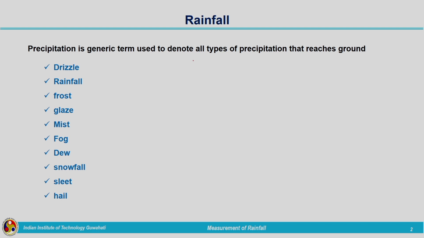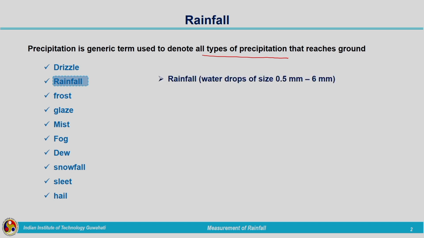So, that is the precipitation we have seen. It is the generic term which is used to denote all types of precipitation that reaches the ground. We have seen different forms such as drizzle, rainfall, frost, glaze, mist, fog, dew, snowfall, sleet and hail. Out of that, the major important one is rainfall. So, in this lecture we will see the measurement of rainfall.